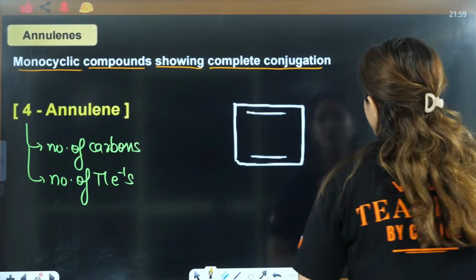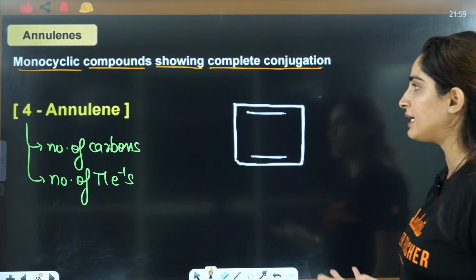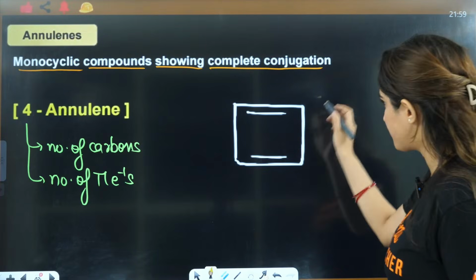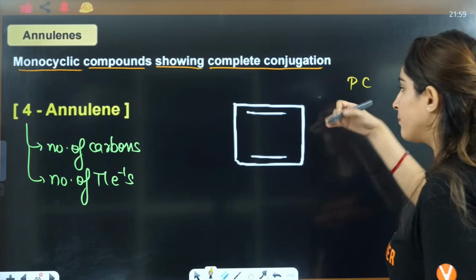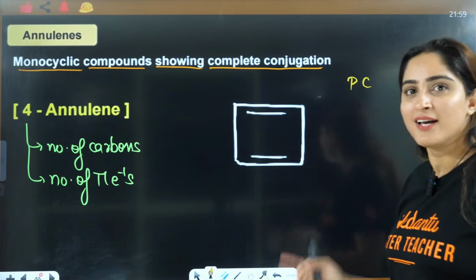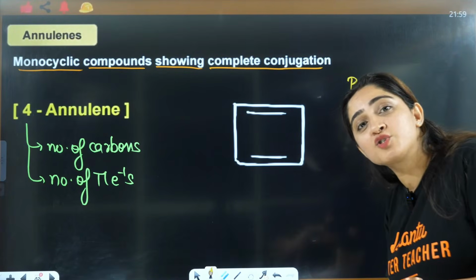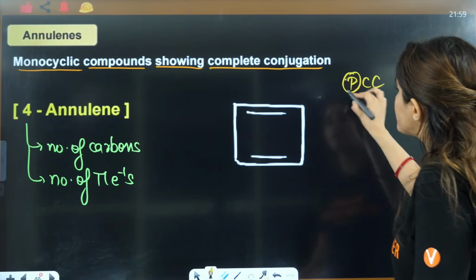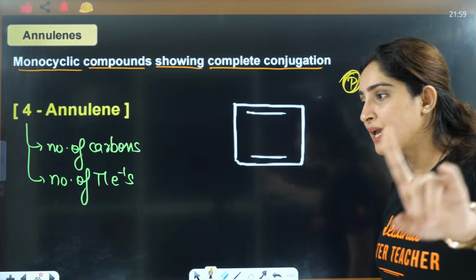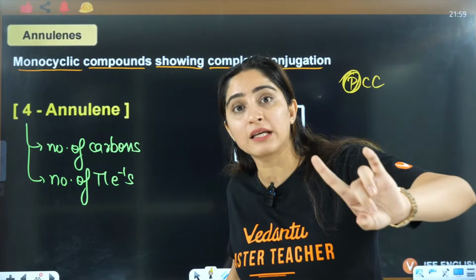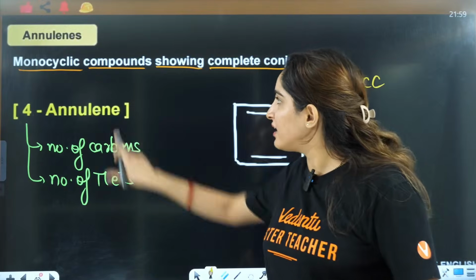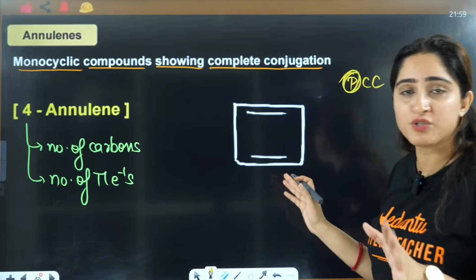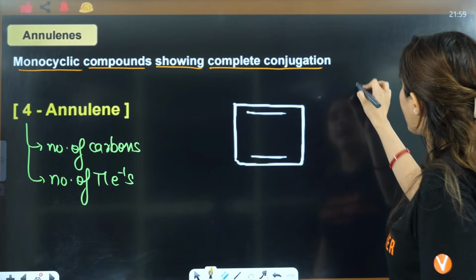So if you see this here, firstly in annulenes, if you see double bonds, all are sp2, planar, cyclic. Complete conjugation is a part of cyclic, and complete conjugation is a part of annulene. So CC will always be followed. You just have to check the planarity. Cyclic complete conjugation is in its definition, so you don't need to see it again and again. Okay, so just check the planarity.